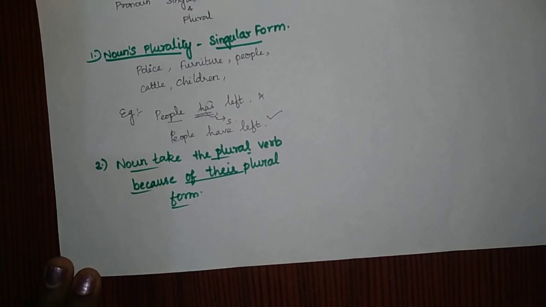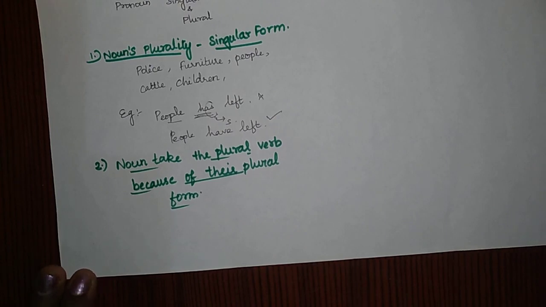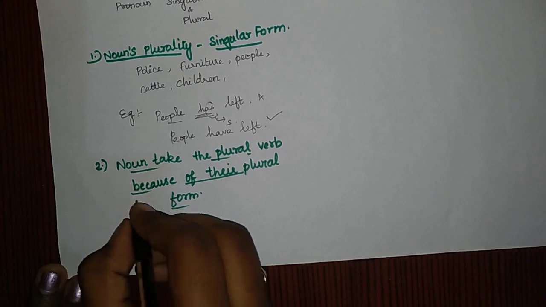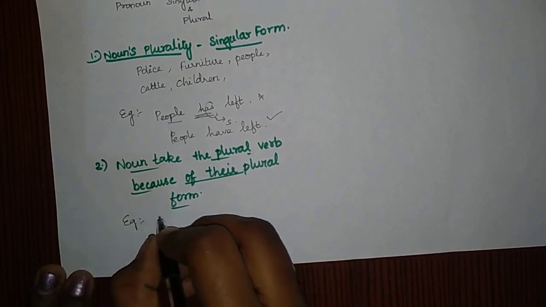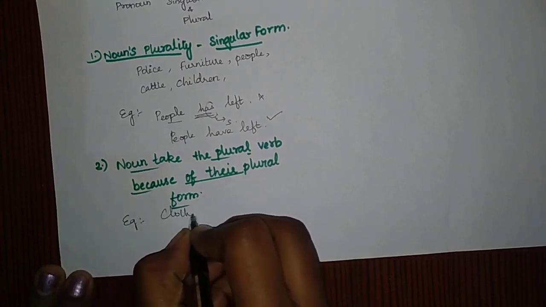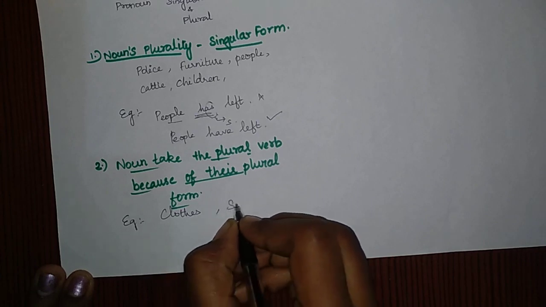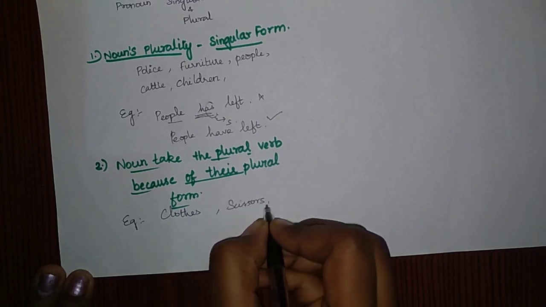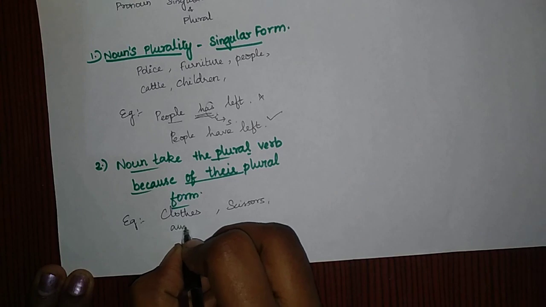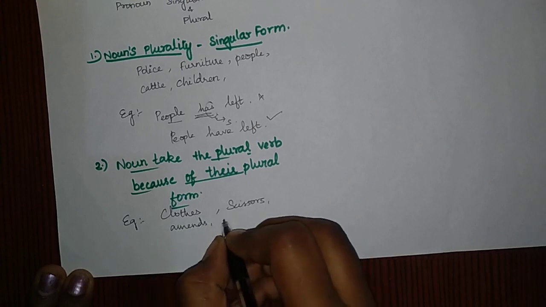Here the noun takes a plural verb because of its plural form. That is, the noun may look like a singular form, but it takes the verb in plural. For example, clothes, scissors, amends, thanks.